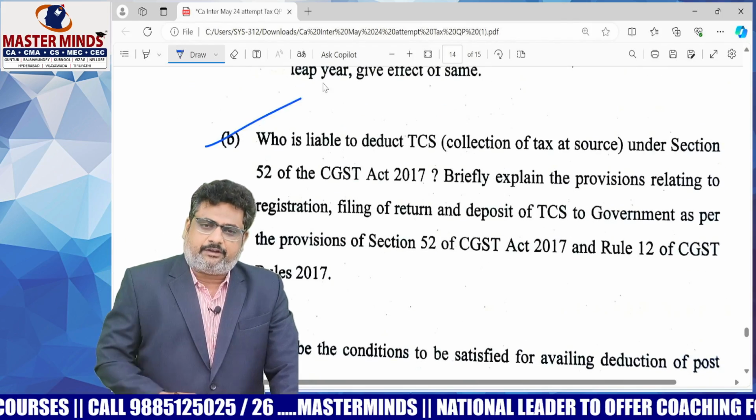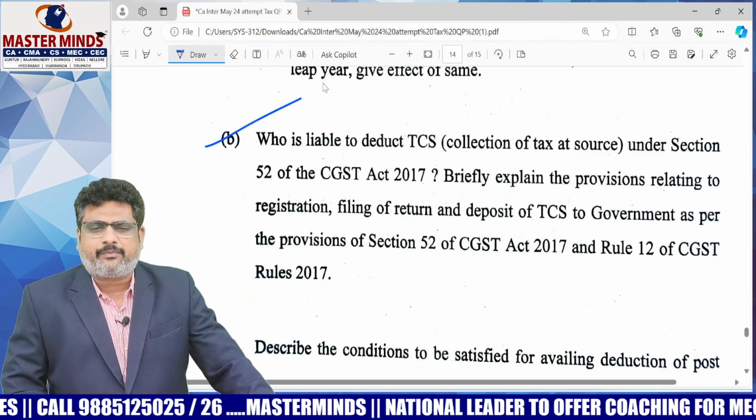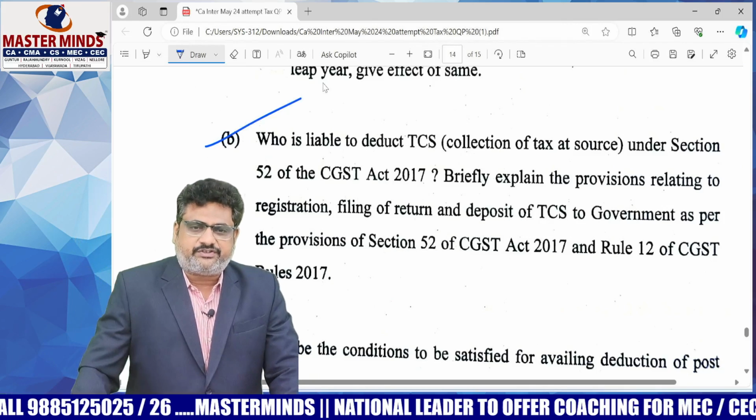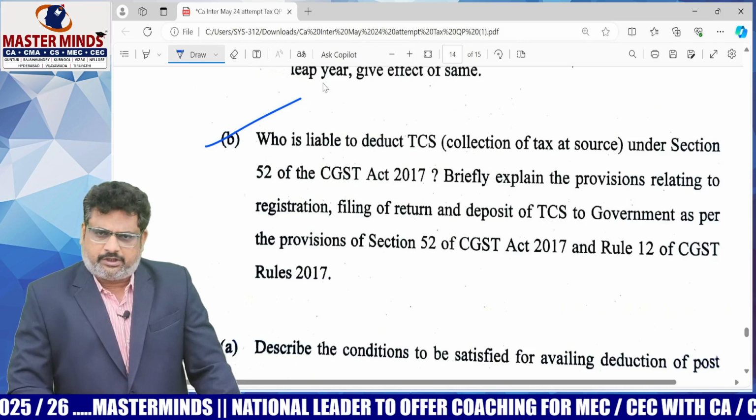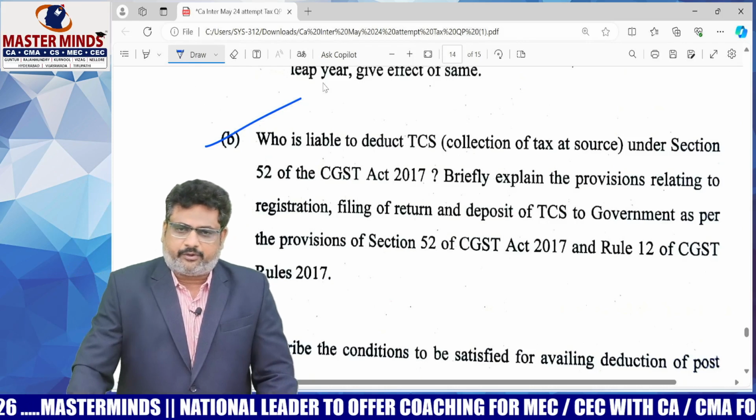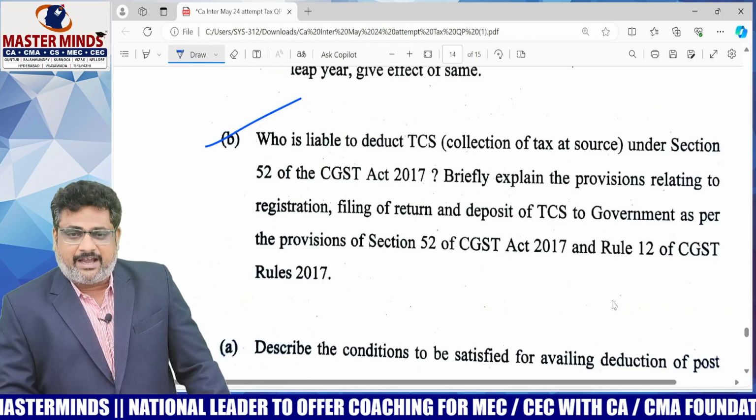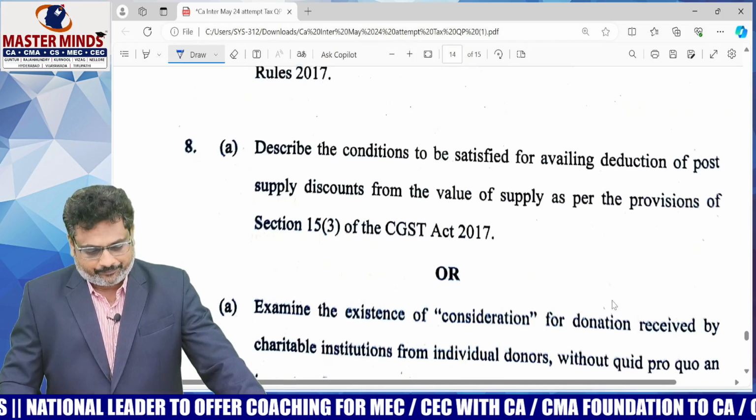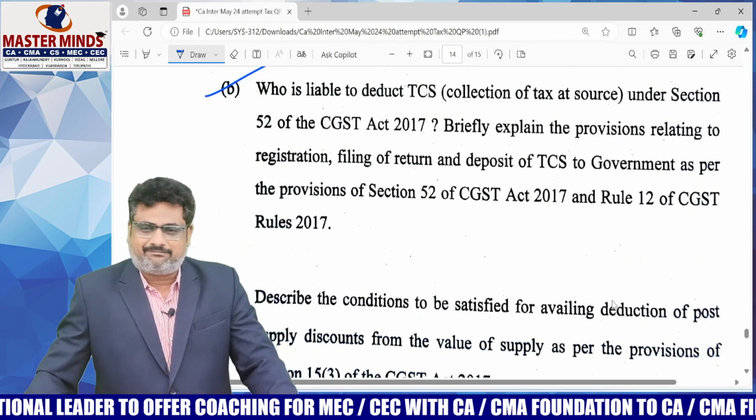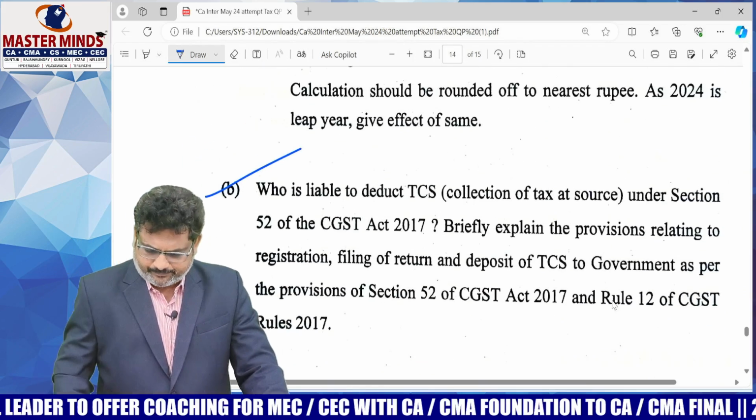And next one is 7B, a theory question. With respect to TCS, briefly explain the provisions relating to registration, filing of return, depositing of TCS to the government as per the provisions of section 52. Pure theory question. It is easy to answer.